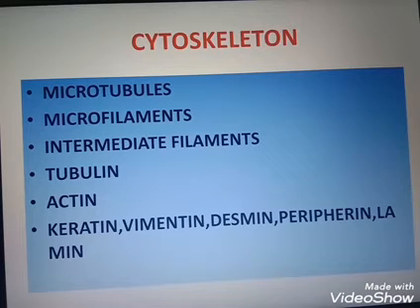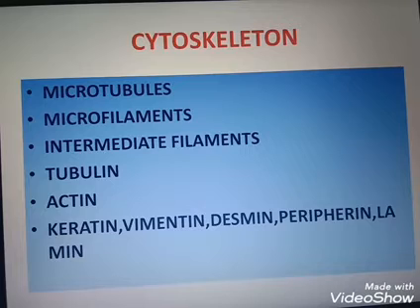Again I am repeating, cytoskeletons are made up of three types of proteinaceous structures: microtubules, microfilaments and the intermediate filaments. The function of the cytoskeleton is to provide mechanical support, motility and to maintain the shape of the cell. Microtubules are made up of tubulin and microfilaments are made up of actin. Intermediate filaments are made up of protein fibers like keratin, vimentin, desmin, peripherin, lamin, etc.